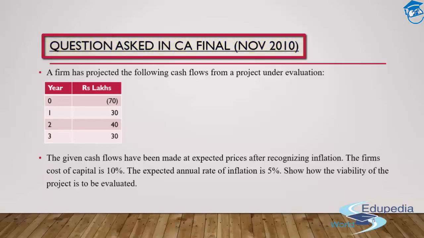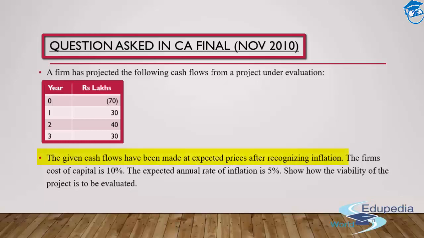A firm has projected the following cash flows from a project under evaluation. For year 0, my cash outflow is going to be 70 lakh rupees. For year 1, year 2, and year 3, I'll be able to recover 30 lakh, 40 lakh, and 30 lakh as my cash inflows. The given cash flows have been made at expected prices after recognizing inflation.